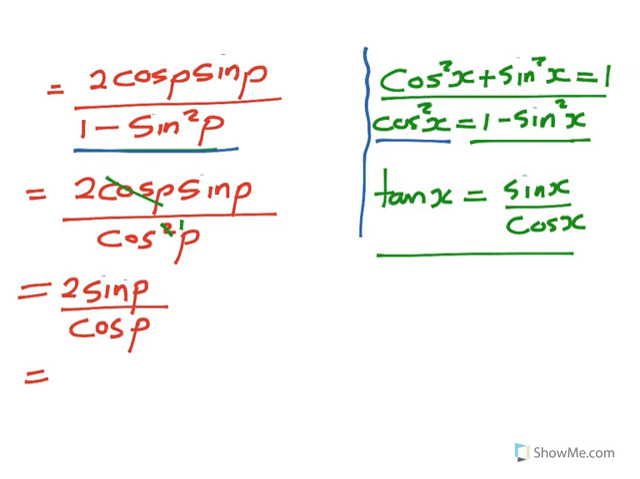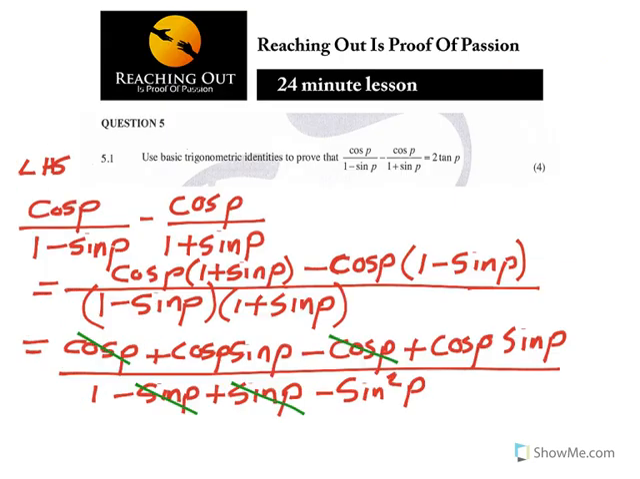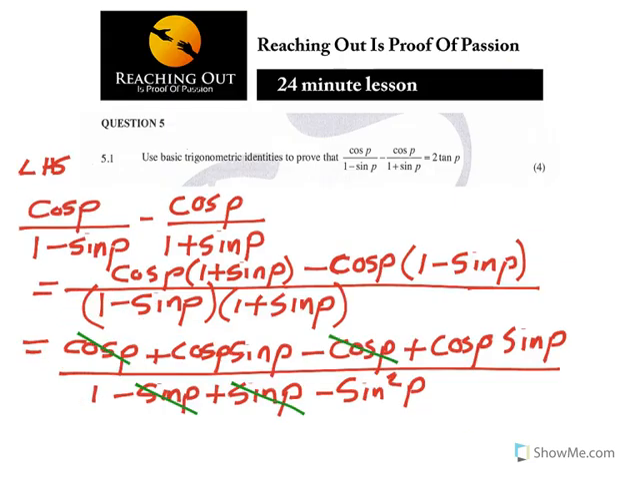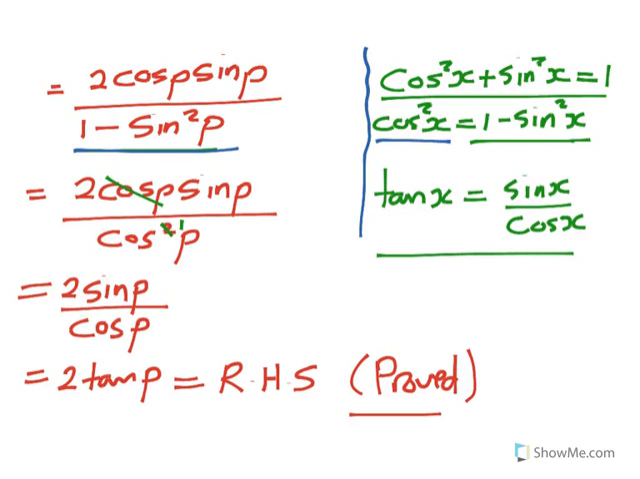So now sin p over cos p, you can see there is sin p over cos p now, which is 2 tan p. Now which is your what? Which is my right hand side. Remember the question was use basic trigonometric identities to prove that. Then you can say proved, and then you get your 5 marks. Is it 5 marks? You get your 4 marks instead. Alright, moving on to the next one.